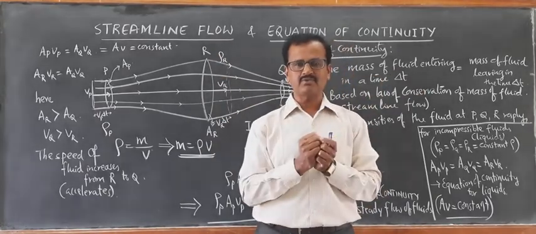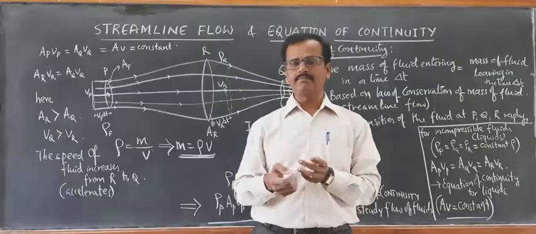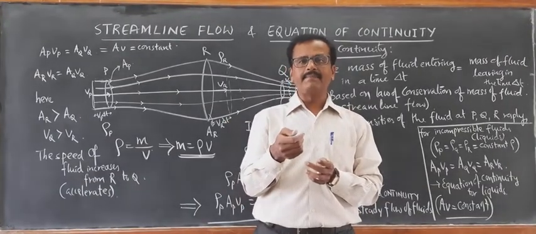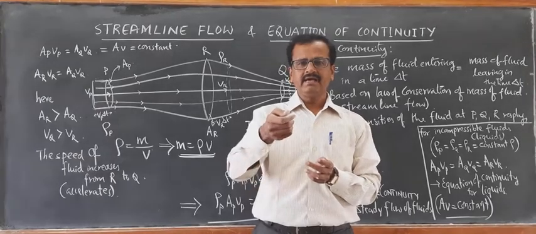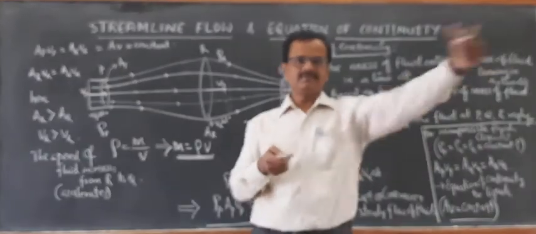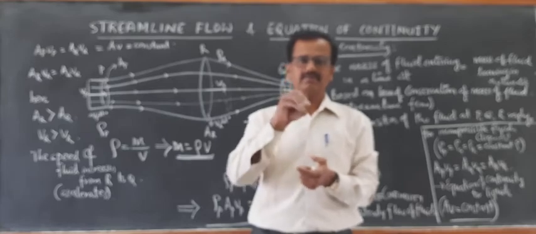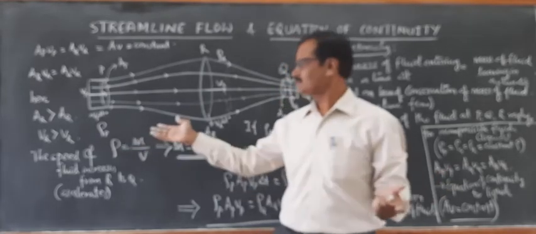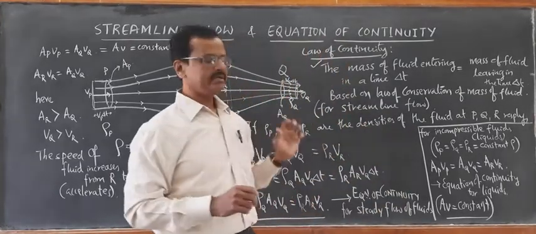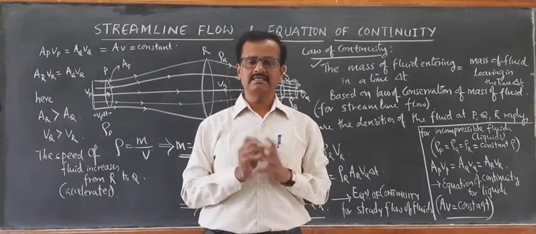This is quite a common experience for all of us. You might have played with water while pouring water with the help of a pipe. If you press the mouth of the pipe, then the water rushes with high speed. If you widen that mouth, then the water falls with lower speed. That is evident from the volume flux remaining constant. So this equation and the law of continuity is very important as far as the streamlined flow of fluid is concerned.